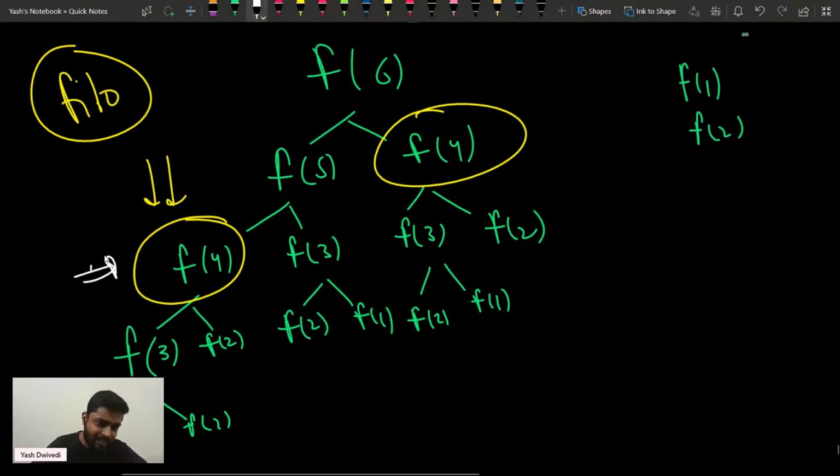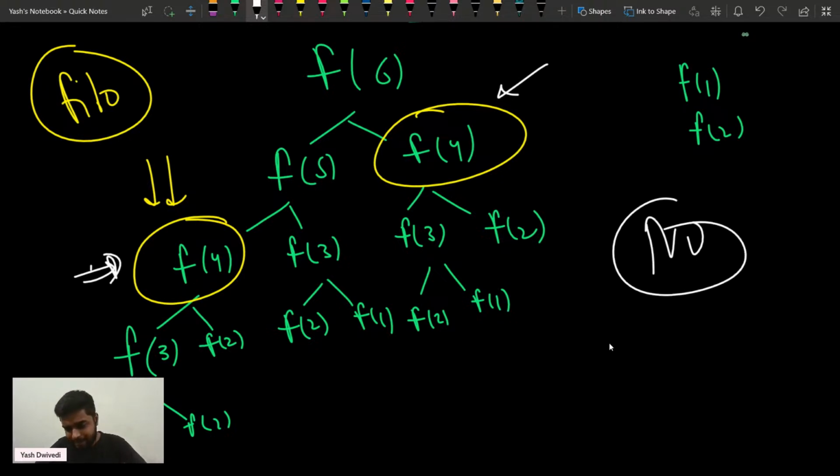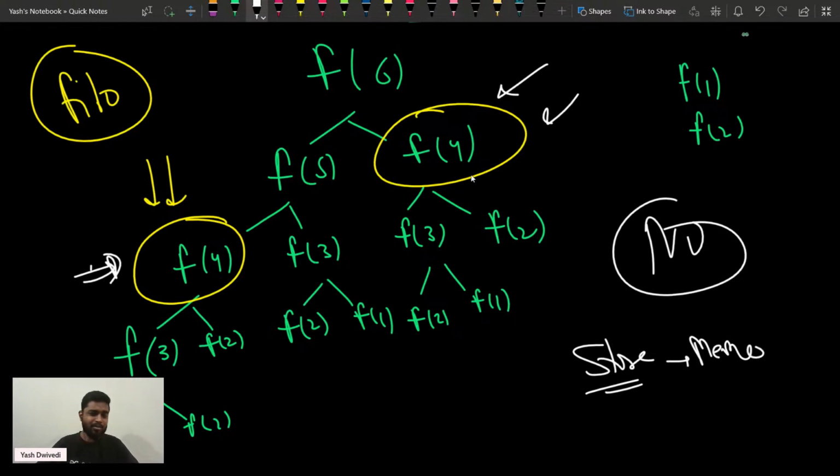So will you calculate something that is already calculated again? No. If you calculate something, you'll store it. That is the concept of memoization, so that you don't calculate it again, because you don't want to calculate things again and again. That will make your program repetitive in nature.